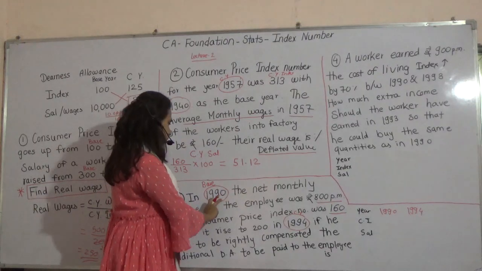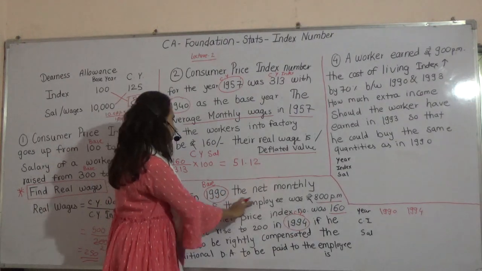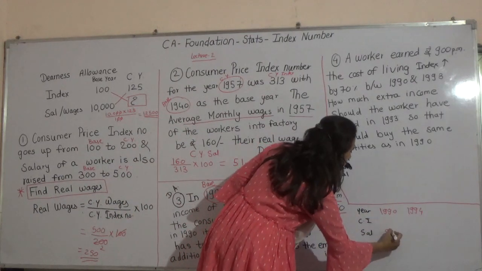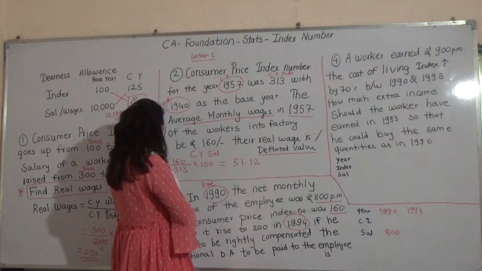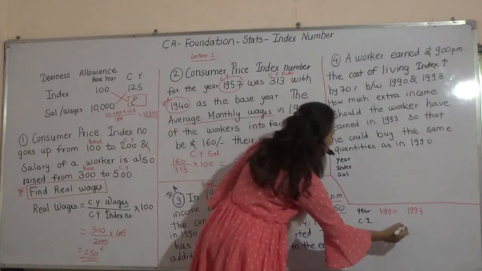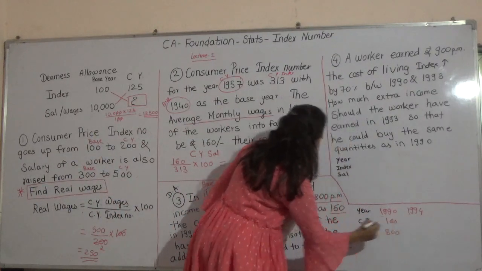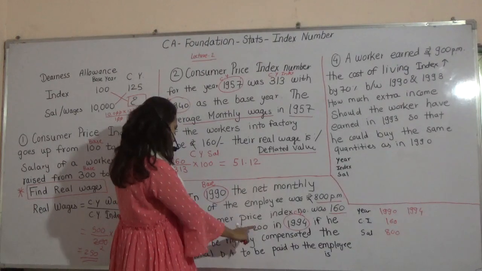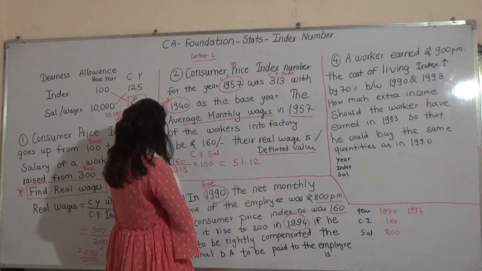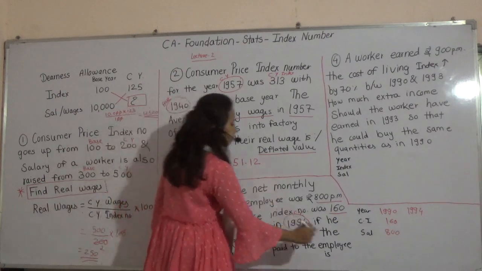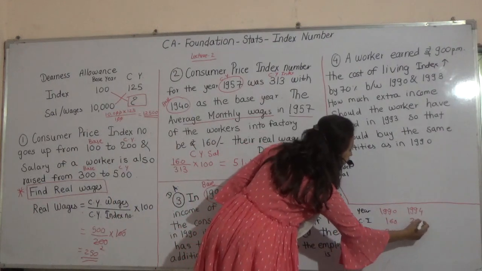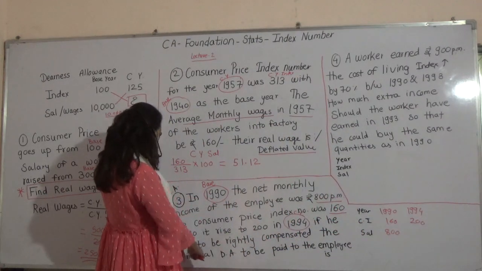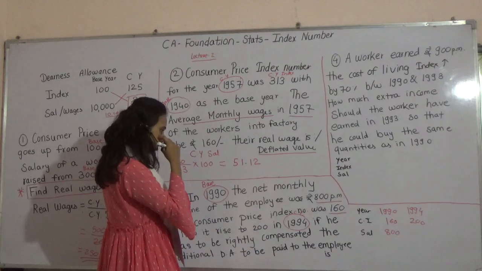Then the information: income of the employee. This is base year income, 800. Base year index is 160. Then if it has to be rightly compensated, and it rises to 200, the 200 index number is the current year index number. If it has to be rightly compensated, the additional DA to be paid to the employee.